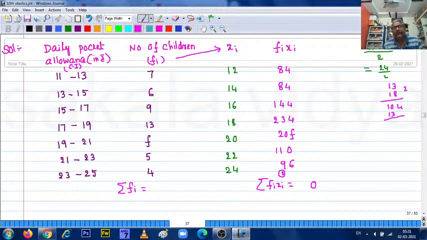12, 15, 19, 27, 35, 5, here 3, 3 plus 1 is 4, 4 plus 2 is 6, 6 plus 1 is 7, 750 you will be getting. 750. So let us add once again.